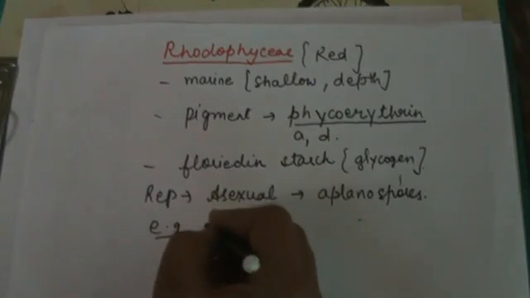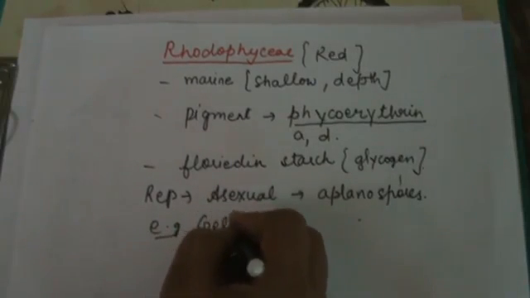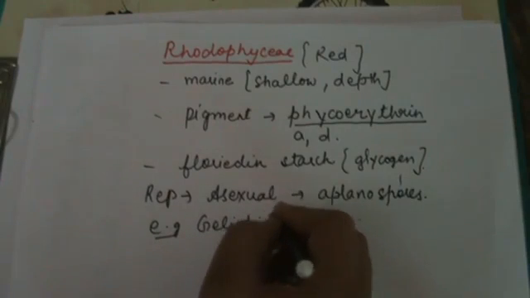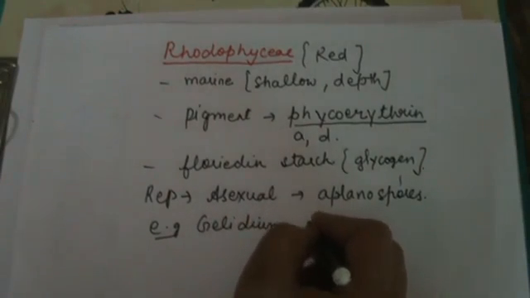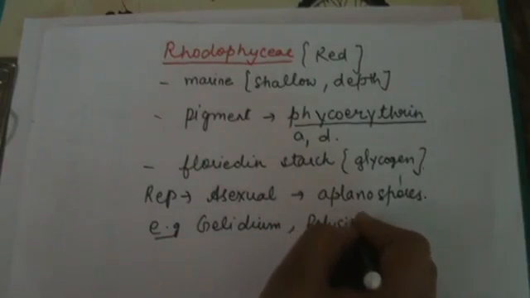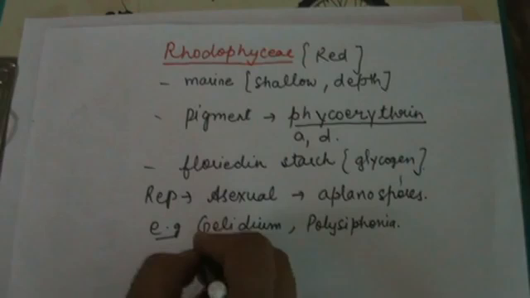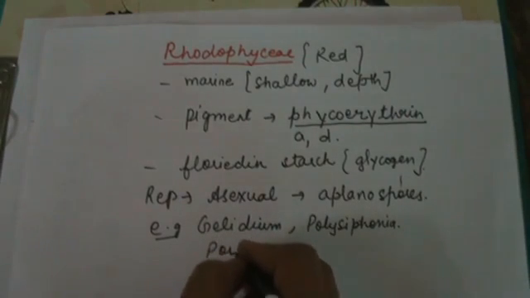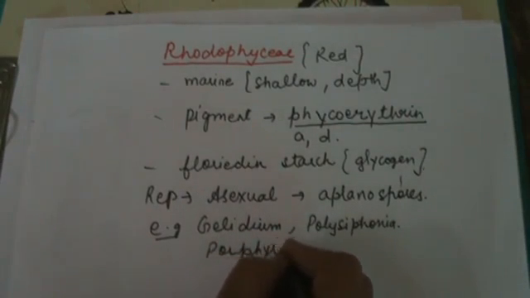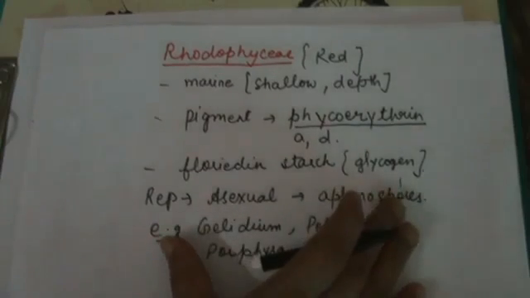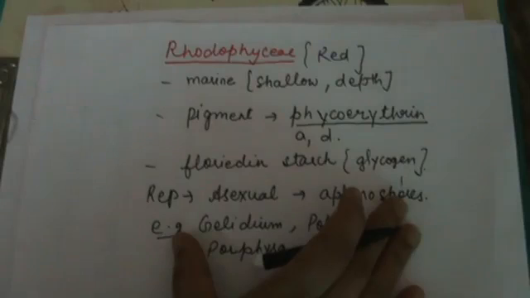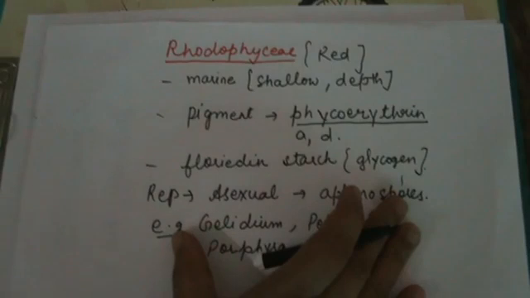The examples are Gelidium, Polysiphonia or Porphyra. These are the examples of Rhodophyceae.